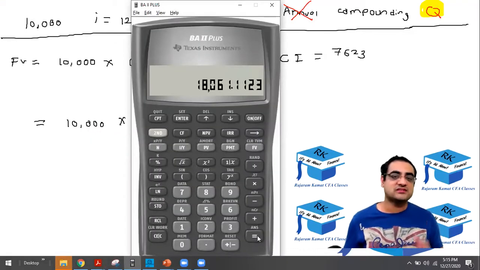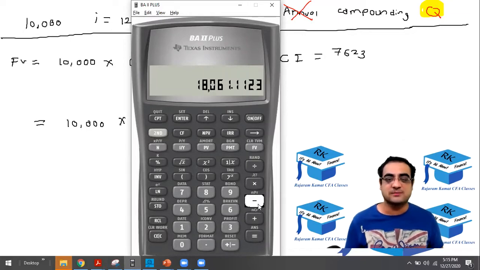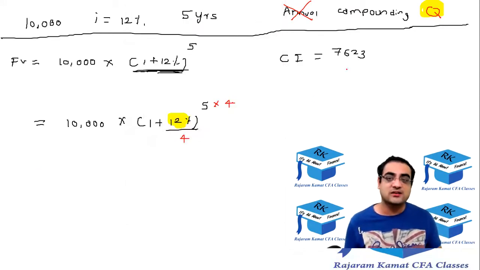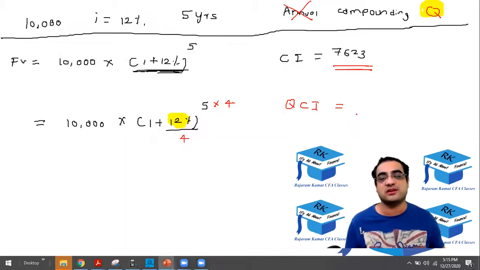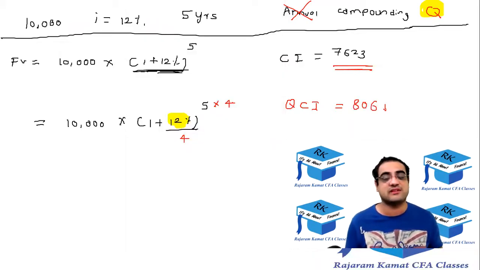So the final value is 18,061. From that, subtract the principal of 10,000. Now the quarterly compounded interest is 8061. Compared to 7623 earlier, it is coming out higher.